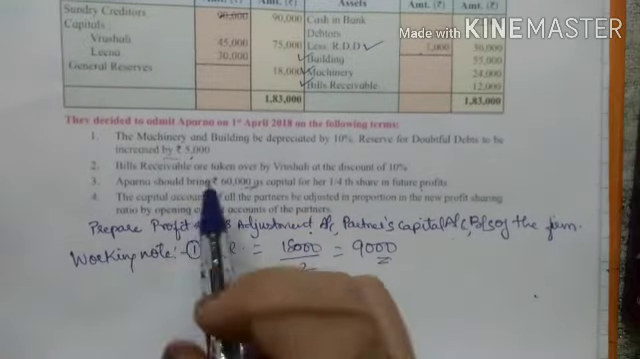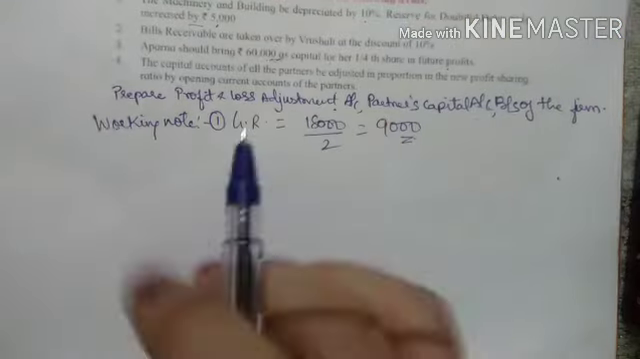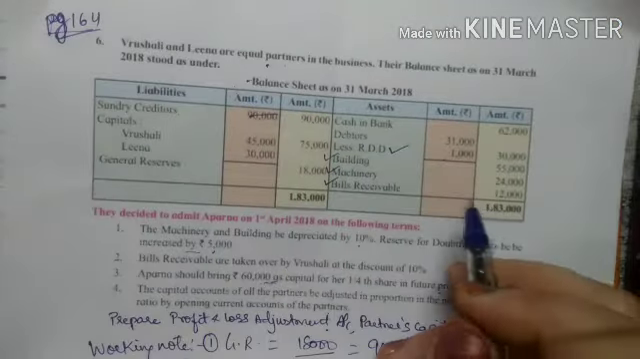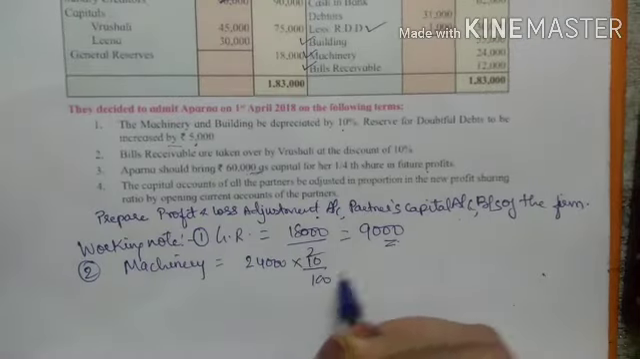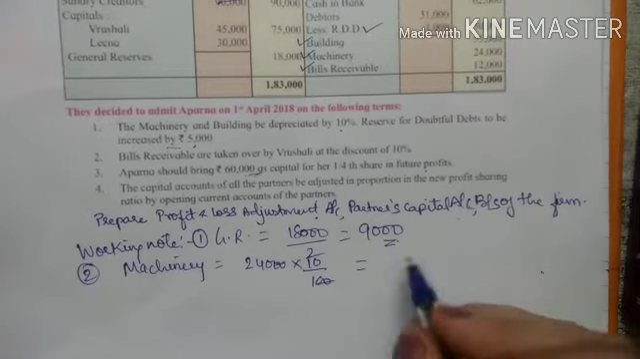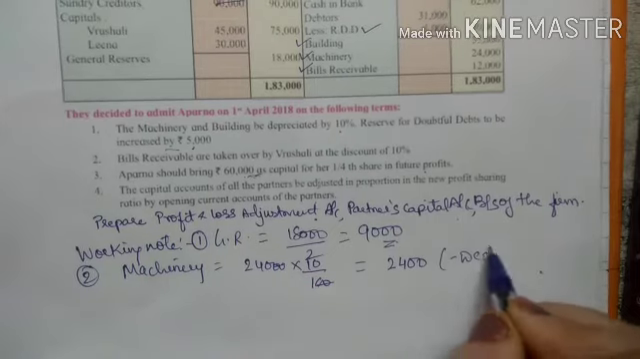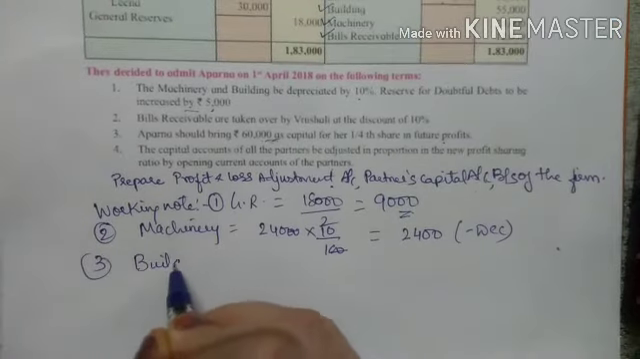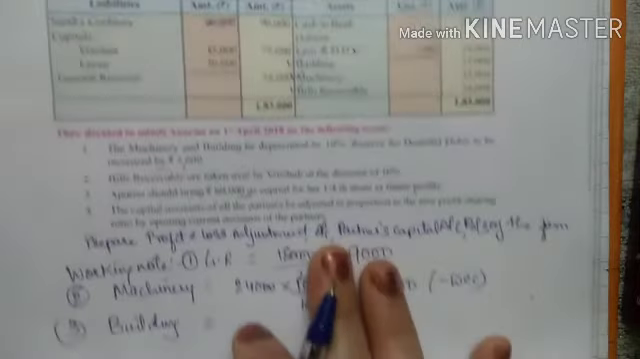Now see, we have completed with posting of all the assets and liabilities. Now I will start with the adjustment. The machinery and building to be depreciated by 10%. So in my working note, machinery 10% depreciation. So the machinery amount is 24,000. So on 24,000, 10%. So 2 zeros get cancelled. So 240 into 10, that is 2,400. This is depreciation, meaning it is the decrease in the value. Now for building, see, my building amount is 55,000.